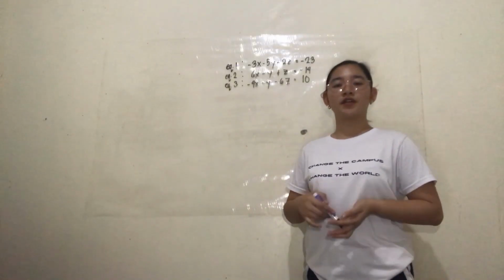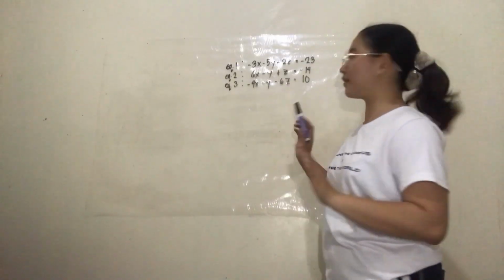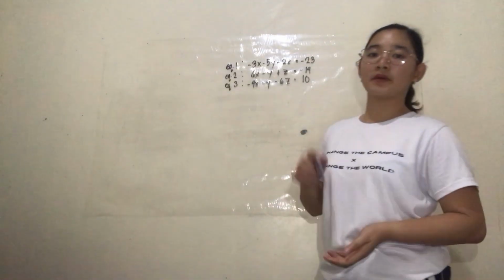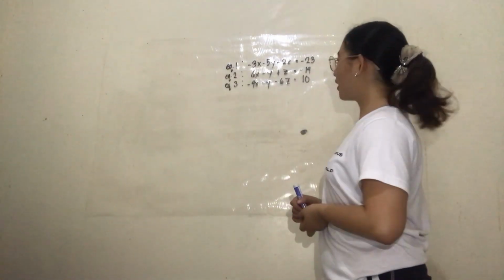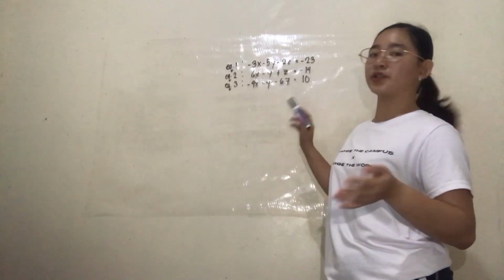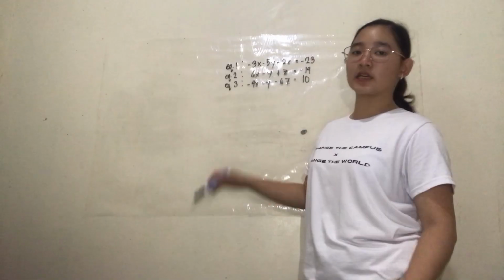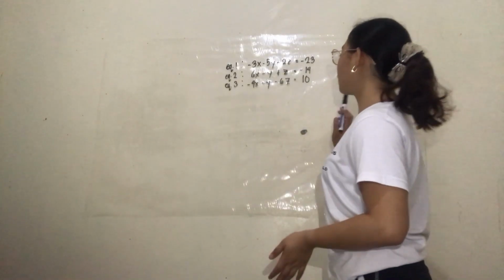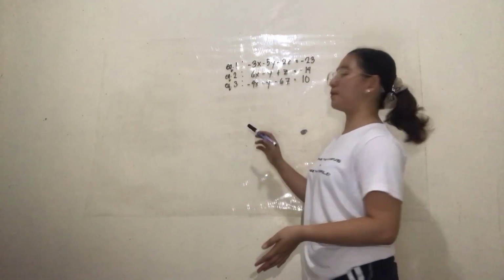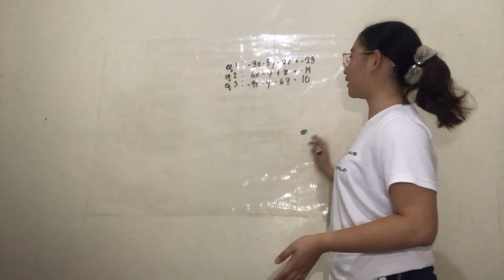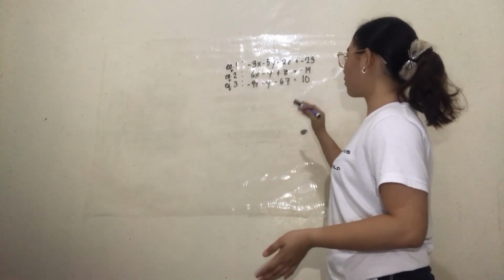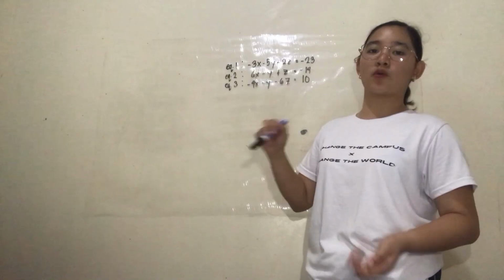So now let's proceed on how to solve a system with 3 variables using the elimination method. So we have equations here. Equation 1 is negative 3x minus 5y minus 2z is equal to negative 23. Equation 2 is 6x minus y plus z is equal to negative 14. And equation 3 is negative 4x minus y minus 6z is equal to 10.